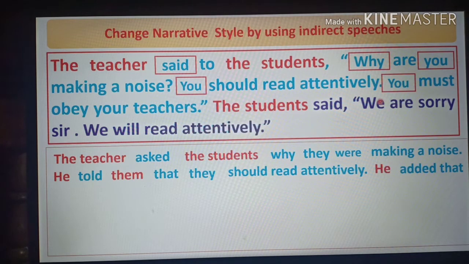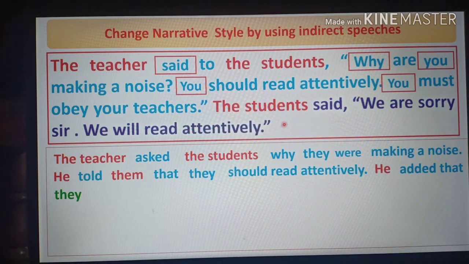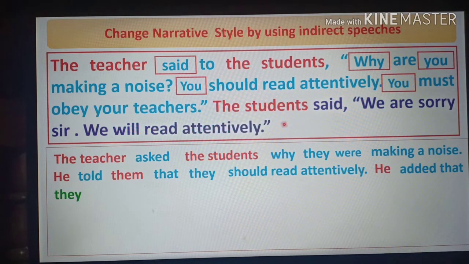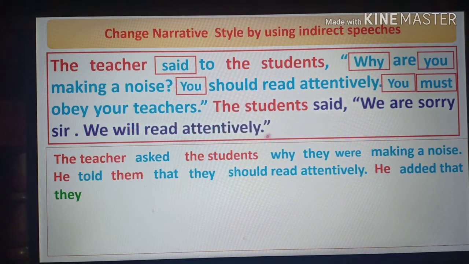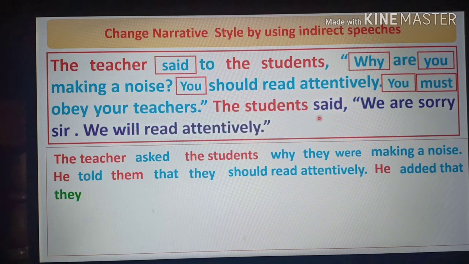In the subject you, it will be changed according to the object, and the object will be they instead of the students, and then you see that must, and the rule of must will be had to, or must will be must. As the sentence is in universal truth, must will not change, so we have to write down must, otherwise we have to use had to.